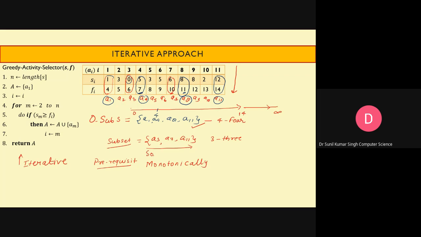Must be sorted in monotonically increasing order of their finishing time. In other words, we can say that it must be sorted in non-decreasing order.